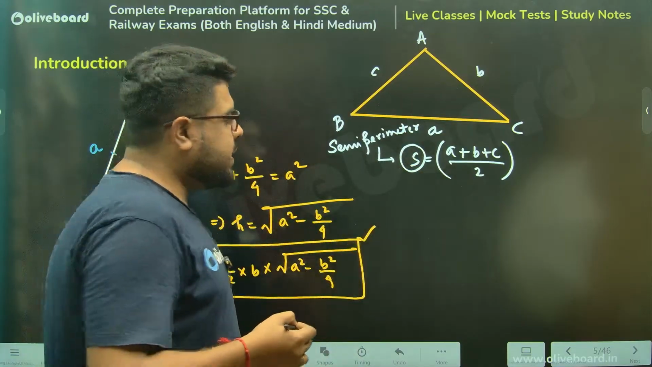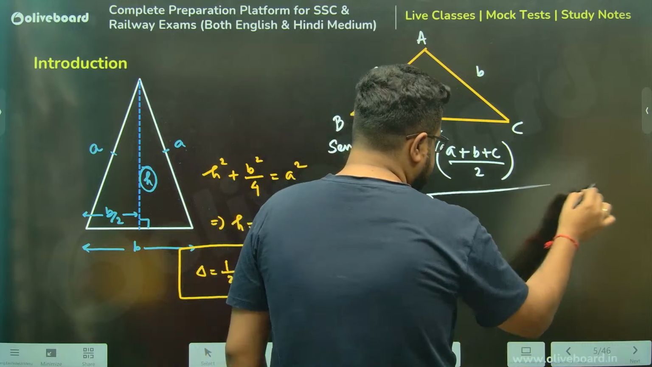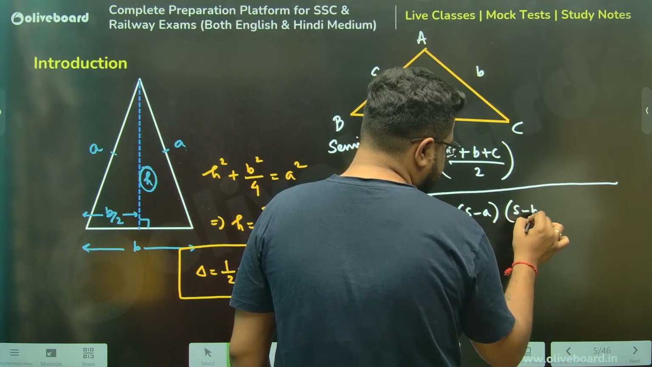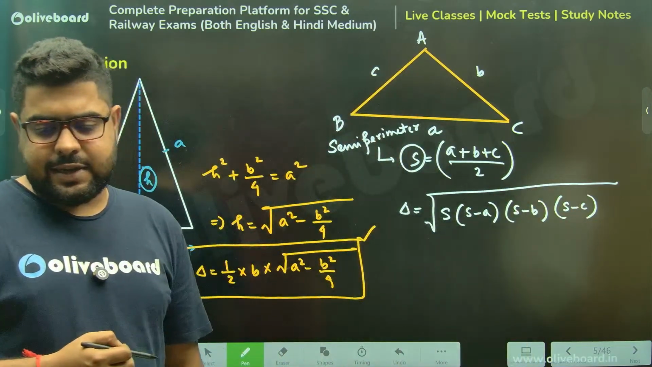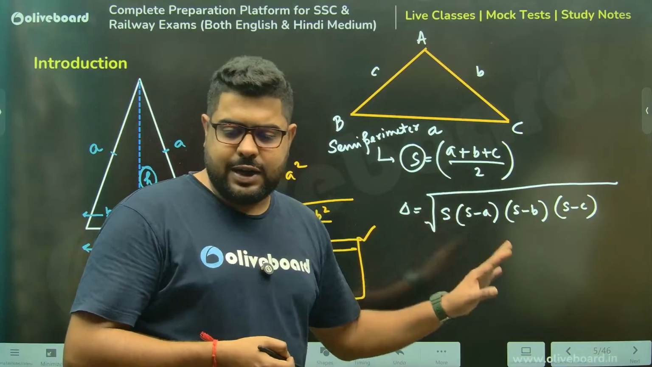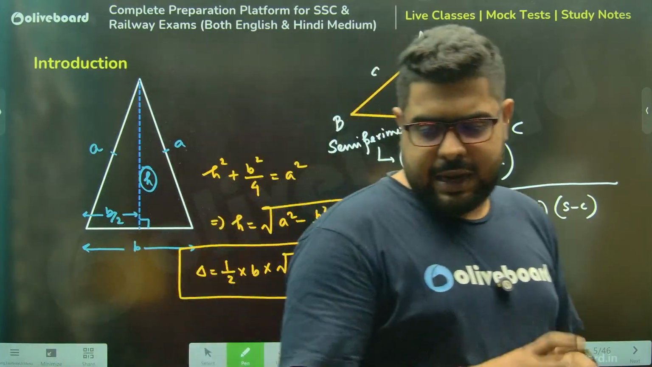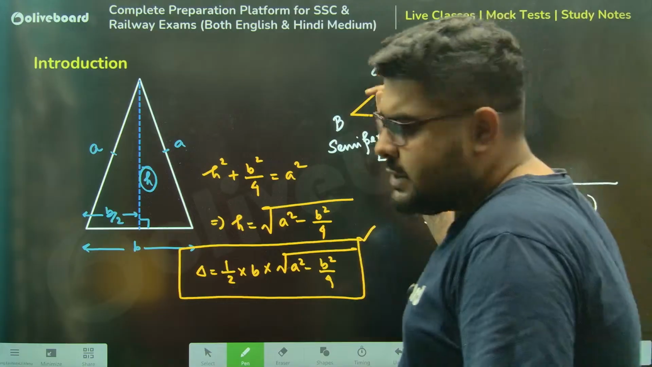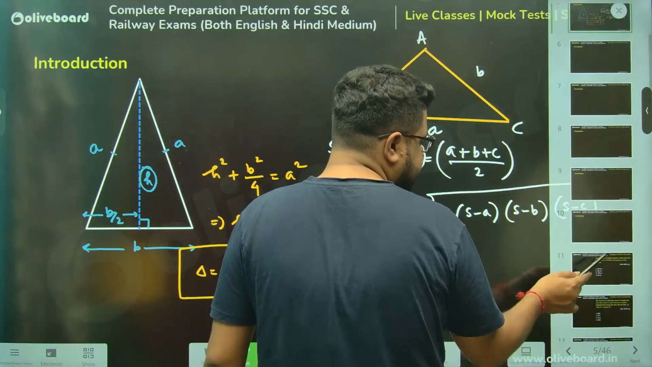And what you can do? The area of any triangle is the square root of S into (S minus a) into (S minus b) into (S minus c). This is known as Heron's theorem, but almost a few hundred years back, our Indian mathematician called Brahmagupta proved the same thing in a different way. But again, it is popularly known as Heron's theorem. This is for the scalene triangle. Now, we have understood the basics. Let's solve a few questions.